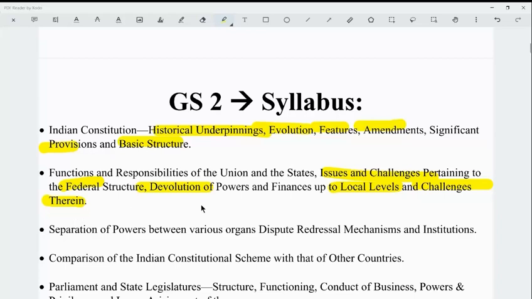And also you have to study local governance, like the panchayats and the municipalities. What are the various constitutional provisions regarding that, and mainly you have to focus on the issues in the functioning and working of the local government, and the viable, practical, both short-term and long-term solutions to improve the condition of governance at the local level, because the governance should be